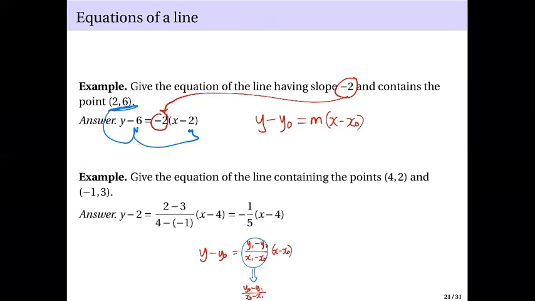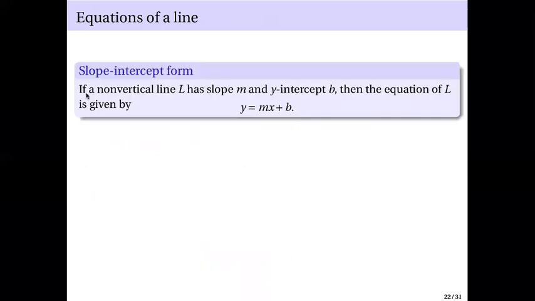Now, there's another way to write this equation. We have the slope-intercept form. If a non-vertical line L has a slope m and y-intercept b, then the equation of L is given by y equals mx plus b. Now, we have another term here, y-intercept. So what is this y-intercept?